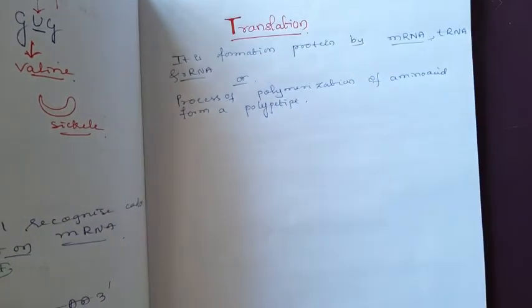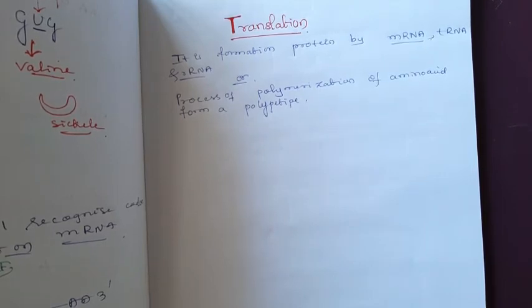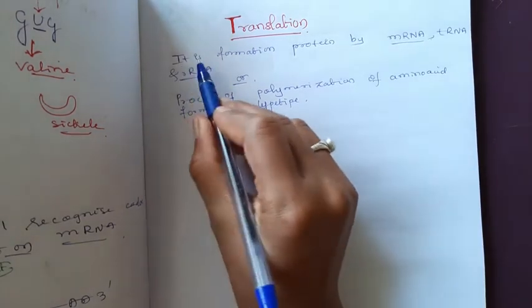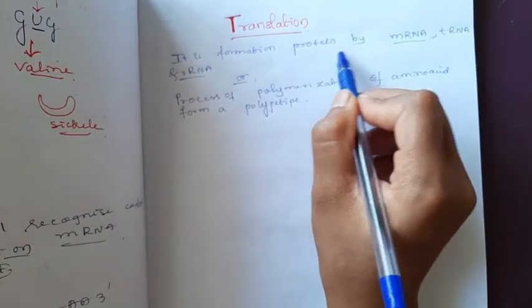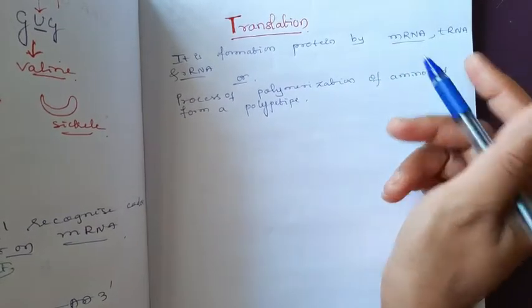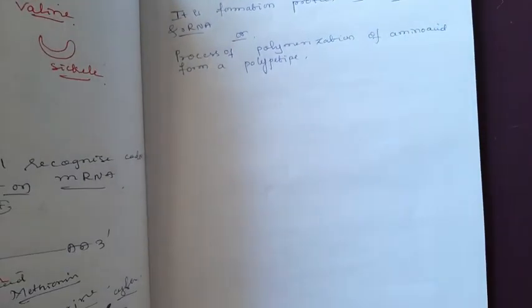You know that the peptide bond is present between the amino acids, that's why the protein structure is known as a polypeptide chain. We can say it is the process of formation of polypeptide by the RNA. This is the second step of protein synthesis.